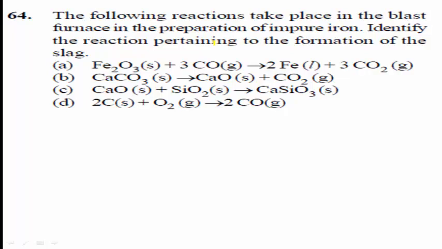Identify the reaction pertaining to the formation of slag. Option A, Fe2O3 plus 3 moles of carbon monoxide gives 2 moles of iron and 3 moles of CO2. Option B, CaCO3 gives CaO plus CO2. Option C, CaO plus SiO2 gives CaSiO3. Option D, 2C plus O2 gives 2CO.